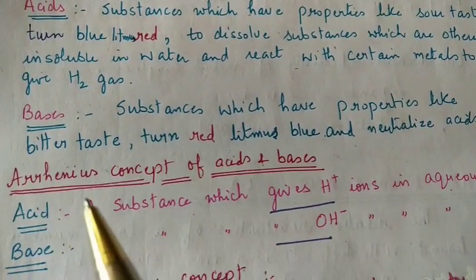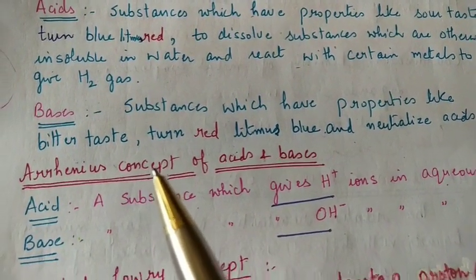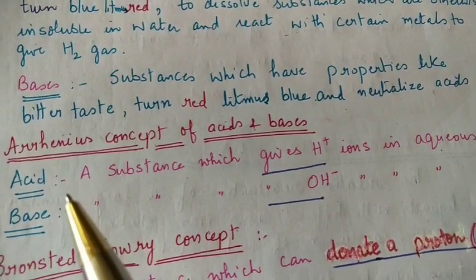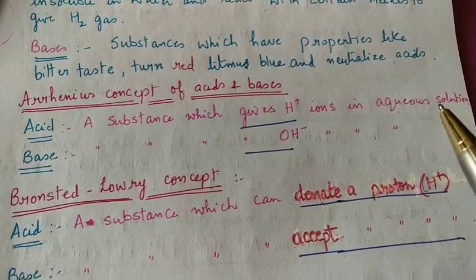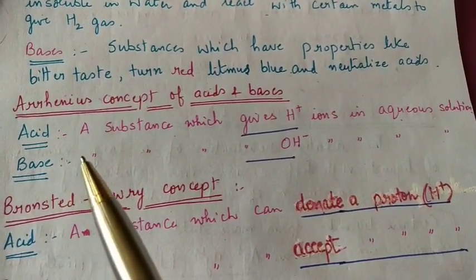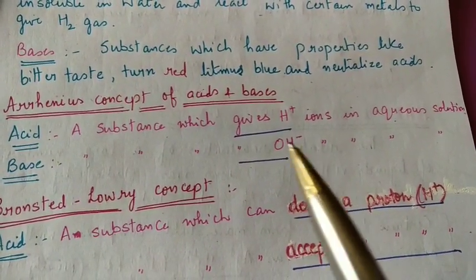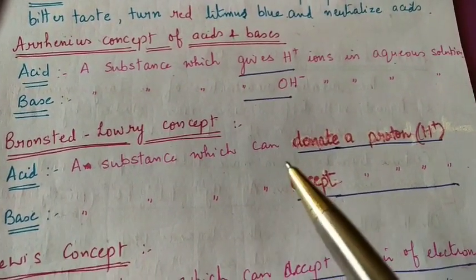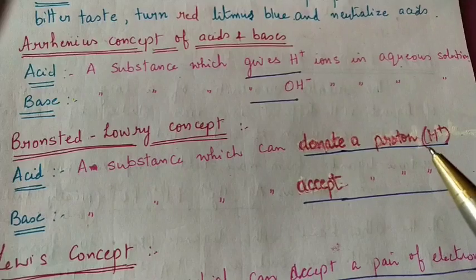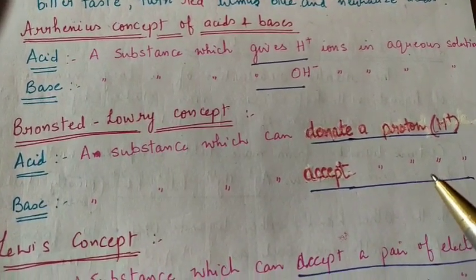After that comes the concept given by Arrhenius. According to Arrhenius, a substance which gives H+ ions in aqueous solution, that is when dissolved in water, is called an acid, and one which gives hydroxide ions is called a base. Bronsted-Lowry said an acid is a substance which can donate a proton and a base is one which can accept a proton.